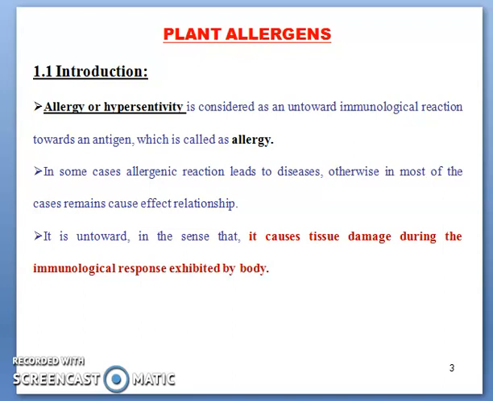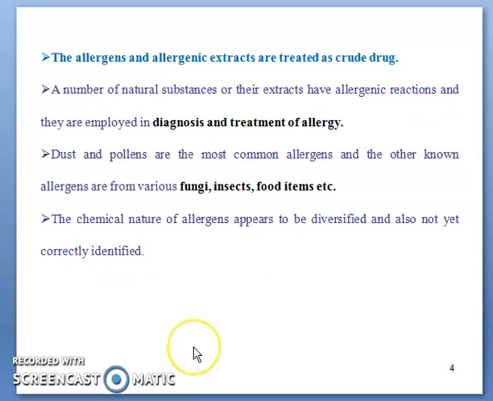It is also called untoward in the sense that it causes tissue damage during the immunological response exhibited by the body. So there are n number of allergens responsible for this type of allergic reaction. My dear students, many people are allergic towards fruits like brinjal, many towards fruits like banana, and some towards peanuts. Whenever they consume such plants or vegetables, their body leads to allergic reactions. In some cases it becomes very serious, up to anaphylactic shock.